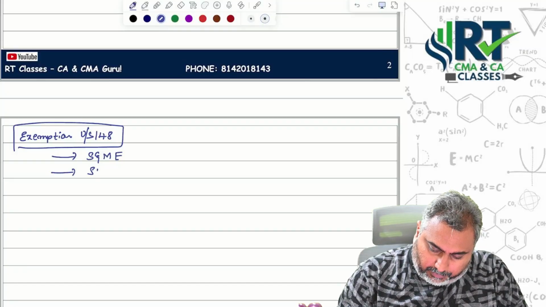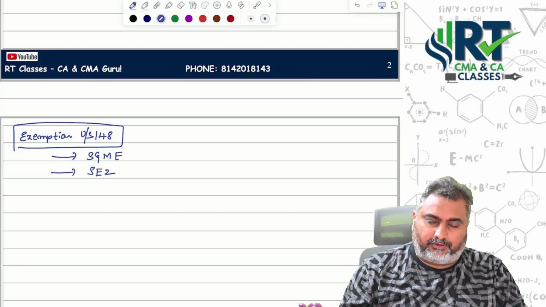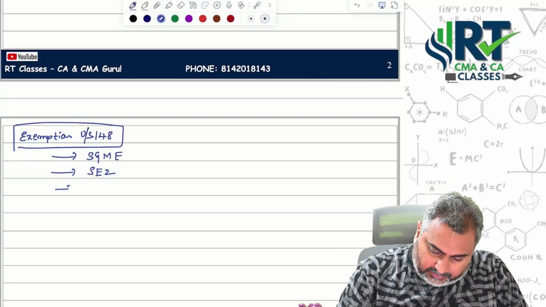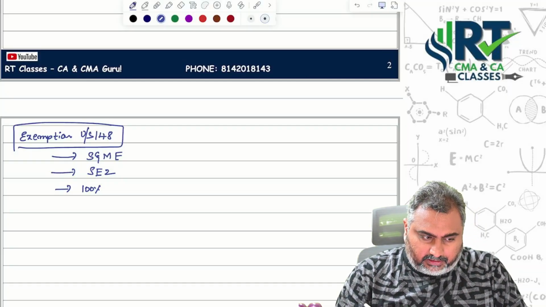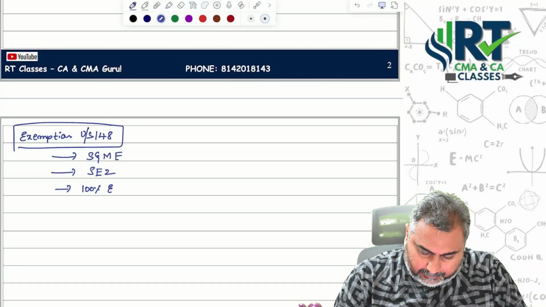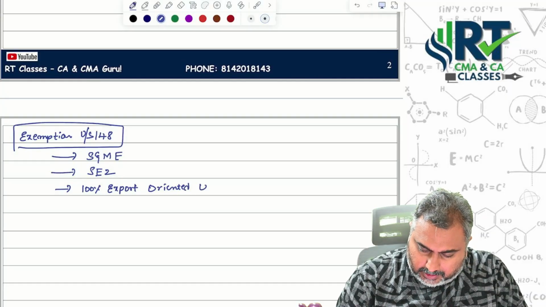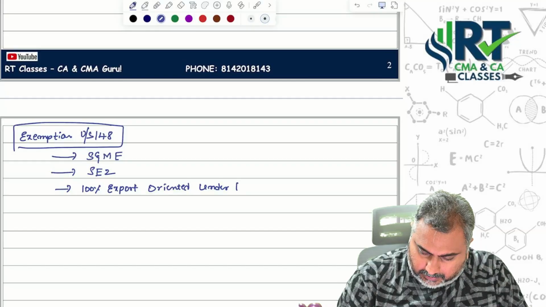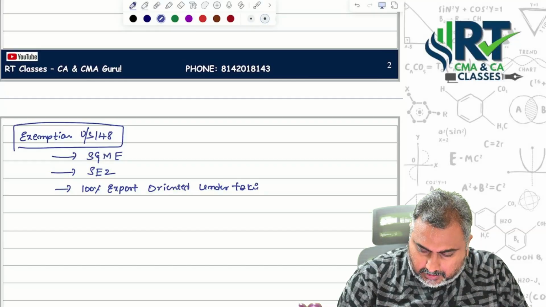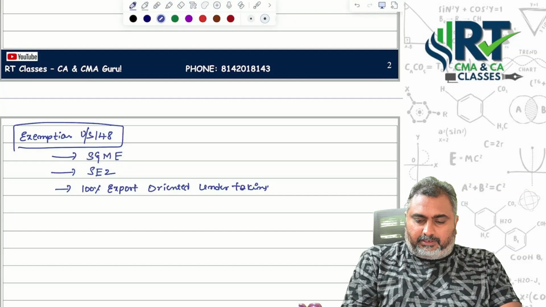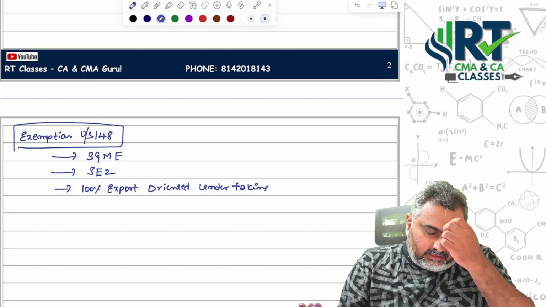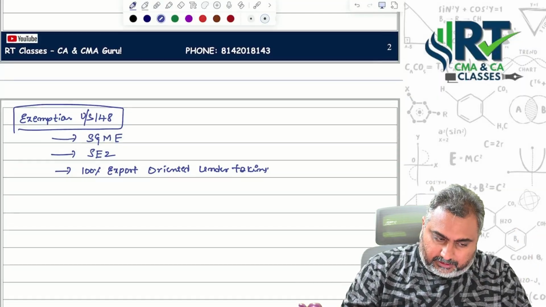Second, if you are operating in sales point of view, then also you are exempted. Then 100% export oriented undertaking is also exempted from cost audit.